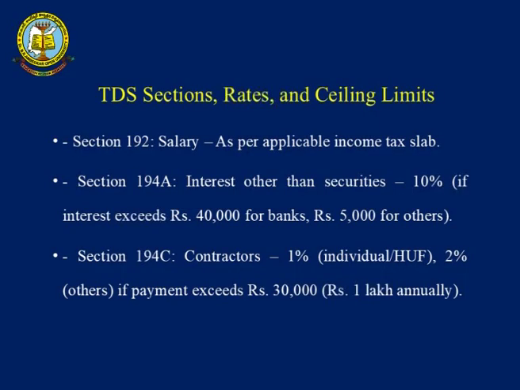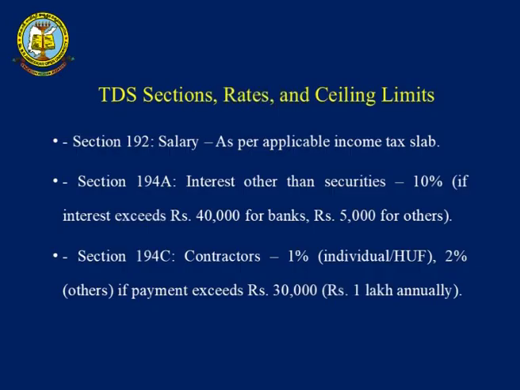This is one of the important matters. Whoever deducts the tax on behalf of the income generating person has to deposit this TDS properly with the income tax department, and that is a very important aspect which we need to understand. According to section 192, for salary, as per the applicability of income, tax is to be deducted according to the slabs, and we have to file the income particulars.